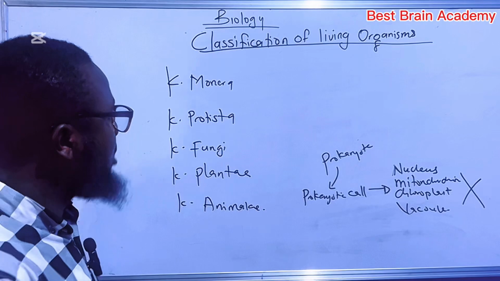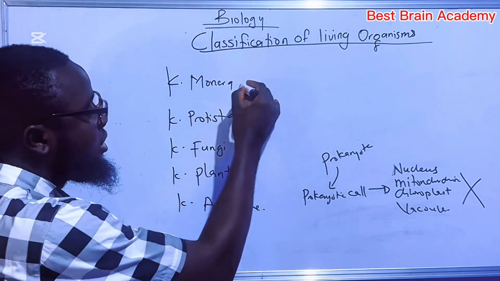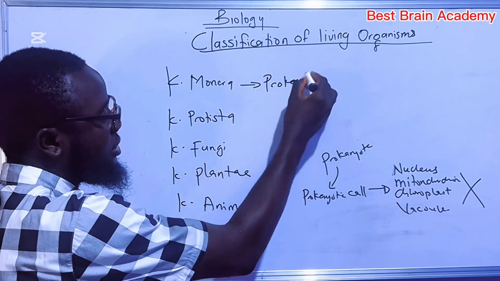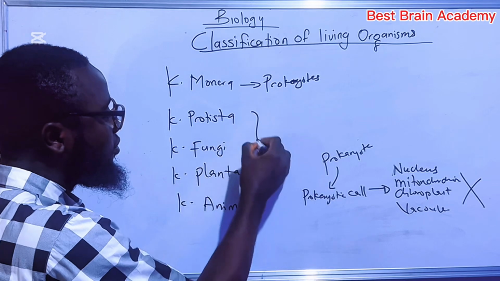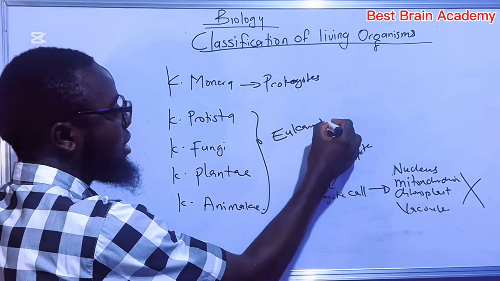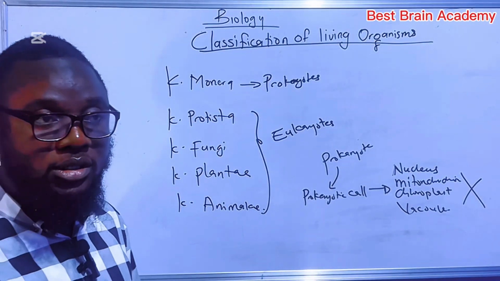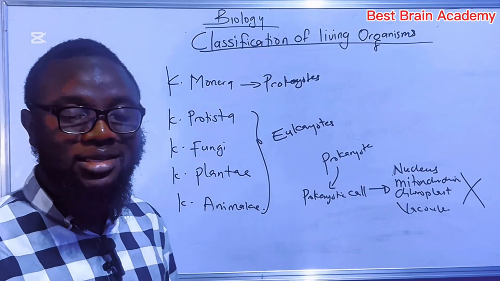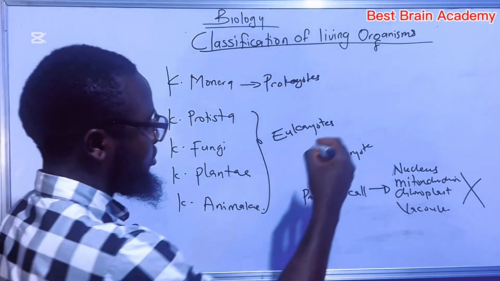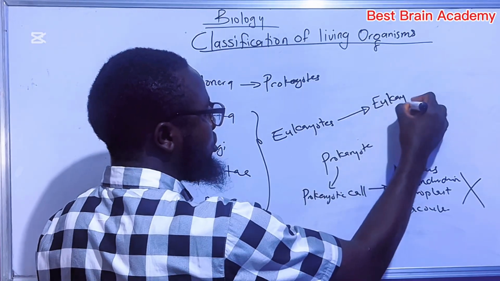Alright. So out of all the five kingdoms of living organisms, only kingdom Monera is a prokaryote, meaning that it contains organisms that are prokaryotes. The rest of the kingdoms are eukaryotes, meaning that they contain organisms that are eukaryotes. And what are eukaryotes? Eukaryotes are organisms that have eukaryotic cells. So organisms that contain eukaryotic cells are called eukaryotes.